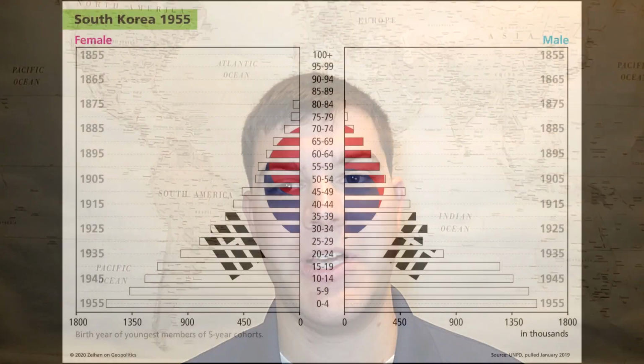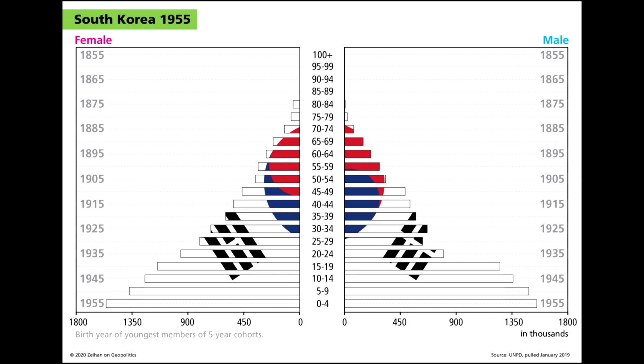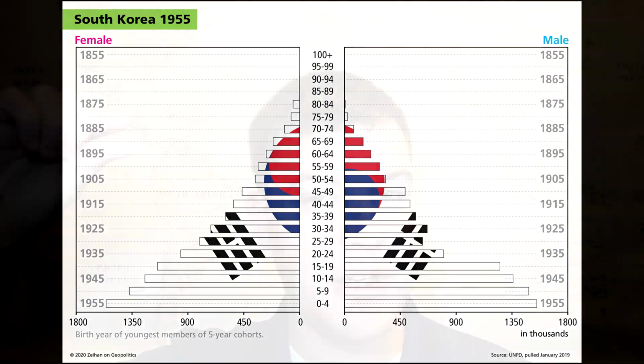Now, there is a third type of population. That is where, instead of a ton of top weight from the elders, you have a ton of bottom weight from the learners. So you have a large number of learners, a moderate number of workers, and then a small, tiny number of elders. And this is going to be mainly your developing world or third world countries, especially in Africa.